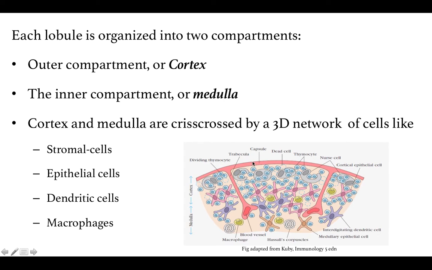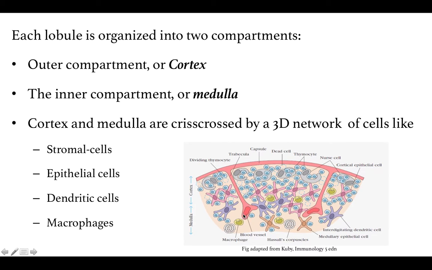So within the cortex the cells are immature cells, but inside the medulla the cells are mature cells. Now there is no such exact demarcation that this particular portion is the cortex and this particular portion is the medulla.